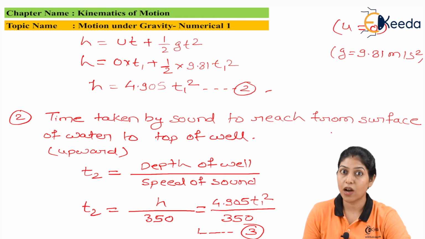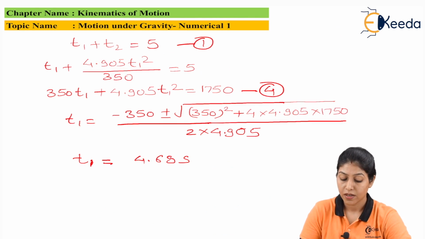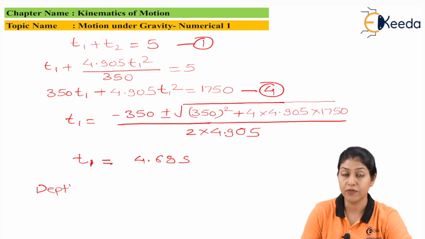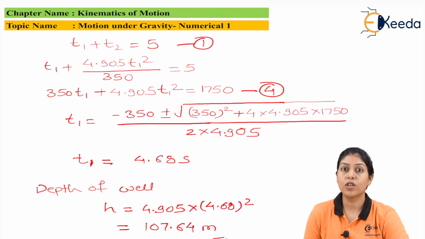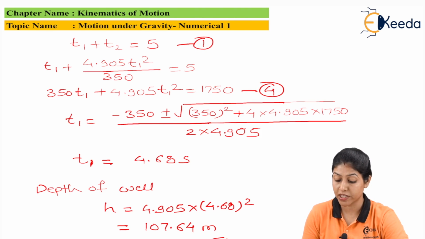Now we can find out the value of h with the help of the previous equation. This equation we have, h equals to 4.905 T1 square. So we will put the value of T1 here and we can find out the value of depth of well. So the final value of h is 4.905 into 4.68 square, that is 107.64 meters. So this is our solution for the depth of well.